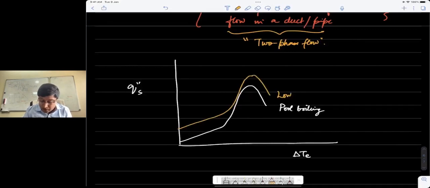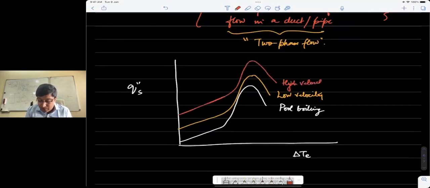So this is at some low velocity. Qualitatively the curve looks similar, except the critical heat flux increases. But if you go to an even higher velocity, the critical heat flux can actually be increased even further, and so you will see a behavior of that kind. So the presence of a flow would lead to a significant increase in CHF.